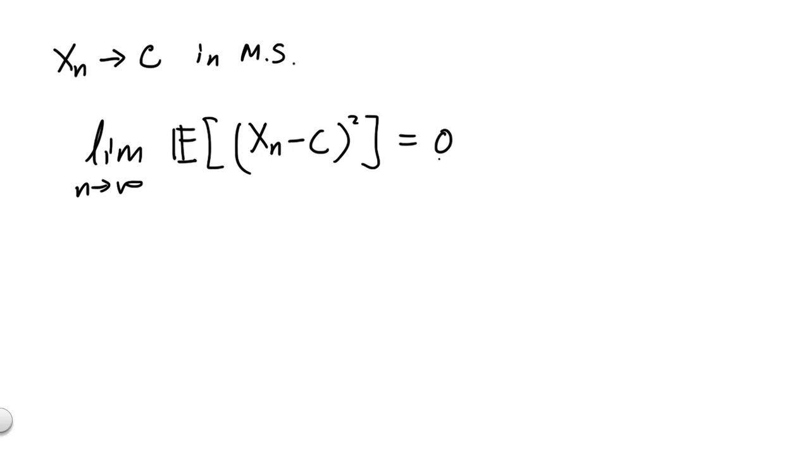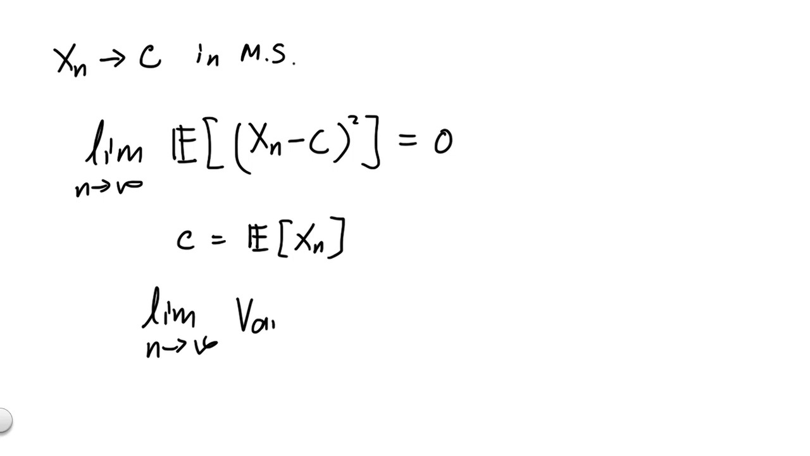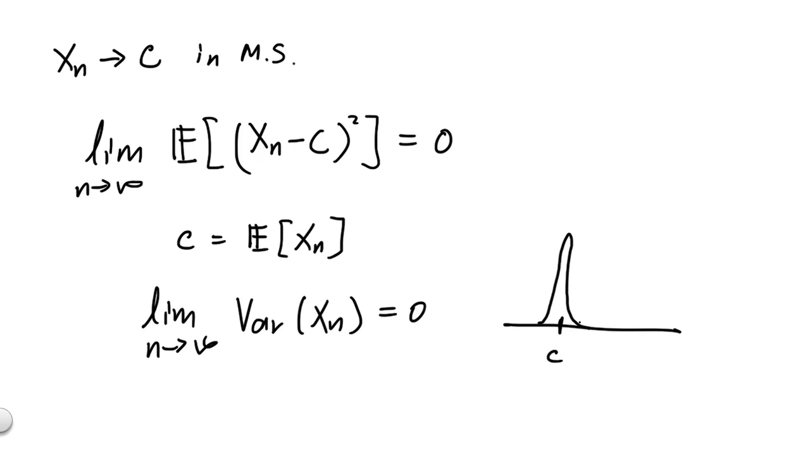To get a sense of what this looks like, let's say we let c equal the expected value of Xn, and let's say the expected value of Xn is always the same. So this sequence of random variables has the same mean. Then mean square convergence simply says the limit of the variance of Xn is 0. So as you can imagine, as n becomes big, the variance of Xn is very small, so Xn is basically highly concentrated around c. And by this I mean the density function for Xn. So that's the notion of convergence we'll be working with.